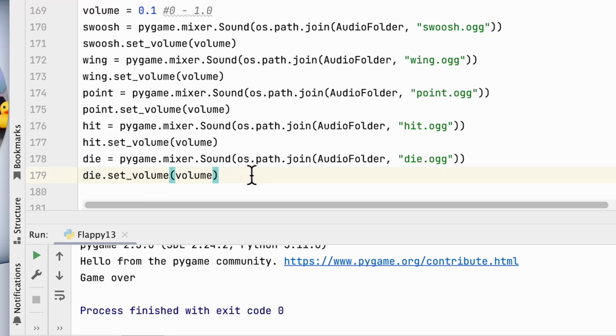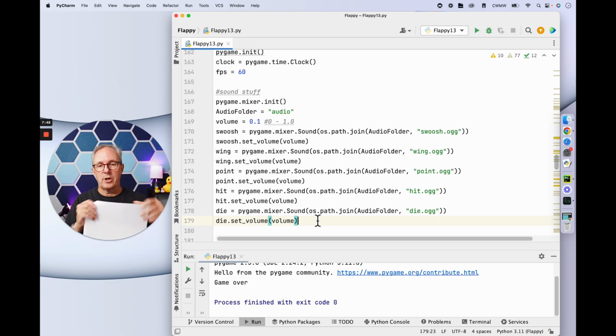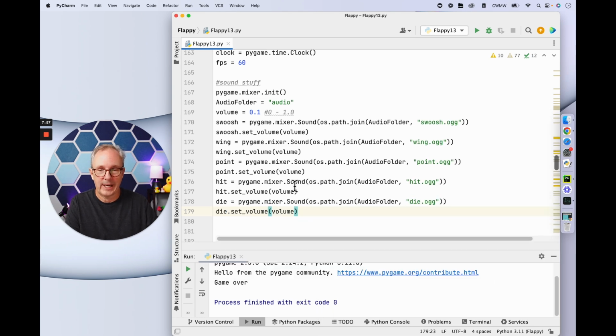Okay, so we have swoosh, wing, point, hit, and die. Okay, and so let's go ahead and see what we can do about putting one of these sound effects in place. Let's start out by adding our swoosh, and the swoosh happens when you first start the game.